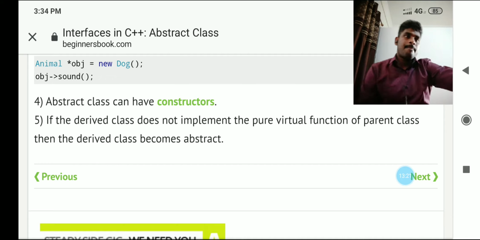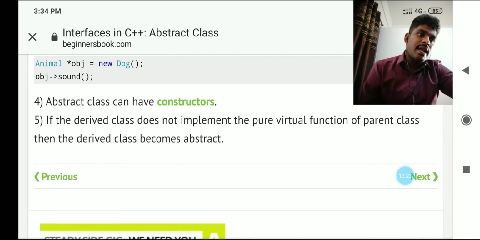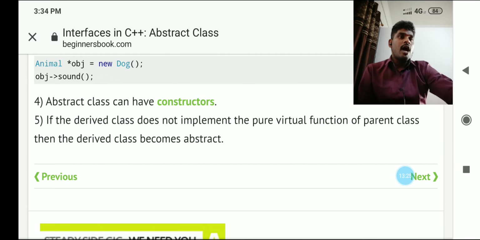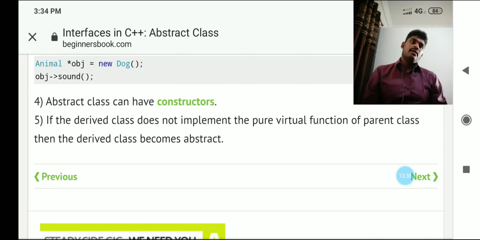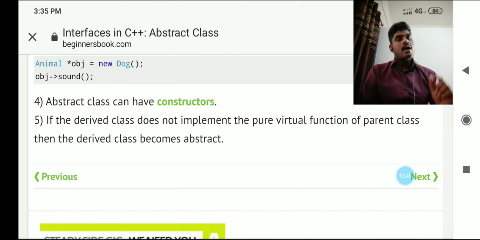Remember this. But the definition will be there in a derived class. Only the declaration is in the abstract class and it is defined in the derived class. Implementation in the derived class, declaration in the abstract class.